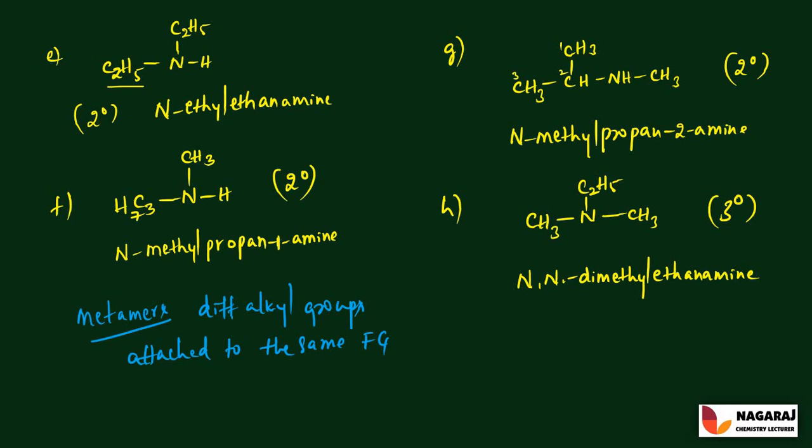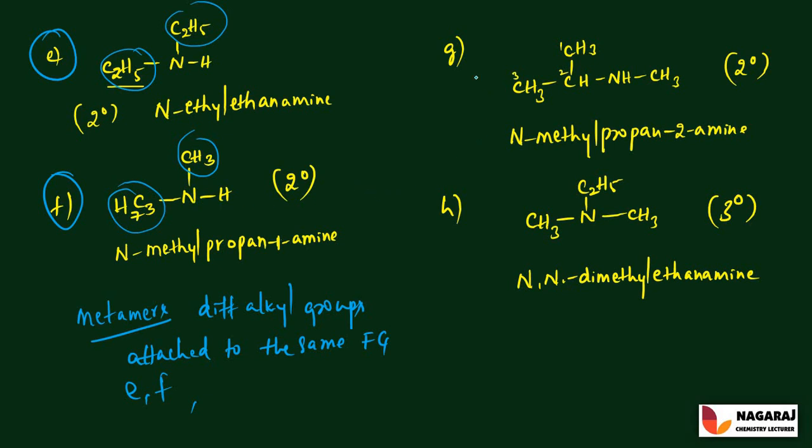Such isomers are generally called metamers. So E and F is an example for the metamers, because here 2 ethyl groups are attached, and here one is a propyl group and a methyl group attached to the same functional group, right?